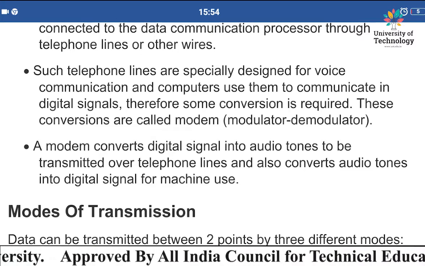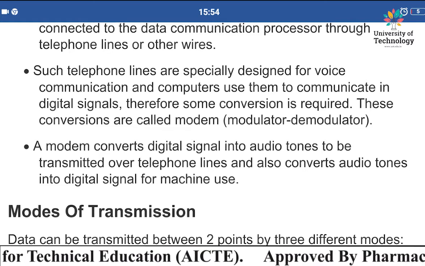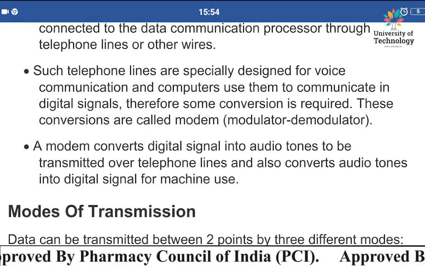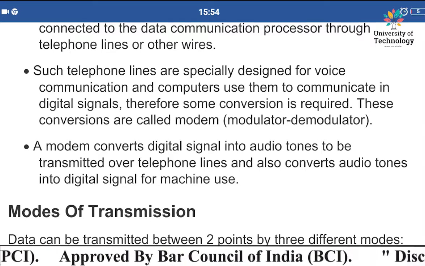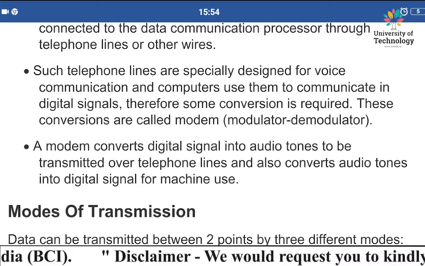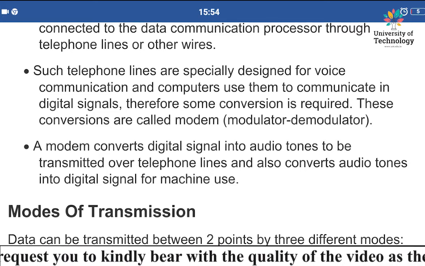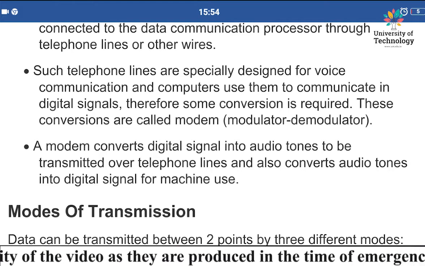We know why we use telephone lines. We use telephone lines for audio tones, for listening to something. So we need a certain device to convert those audible tones into digital signals, and vice versa. We require digital signals to be converted into audio tones and audio tones into digital signals as per the requirement. That is, when we have to send the data from the telephone line to the computer, then we need to